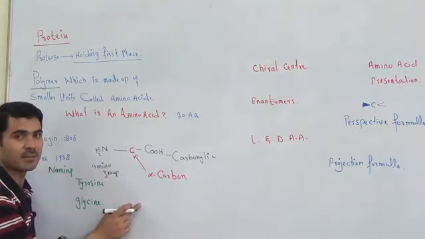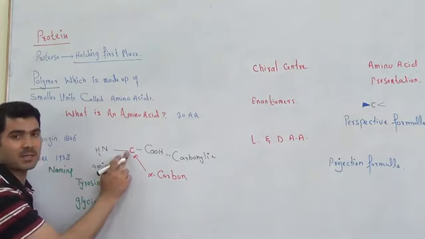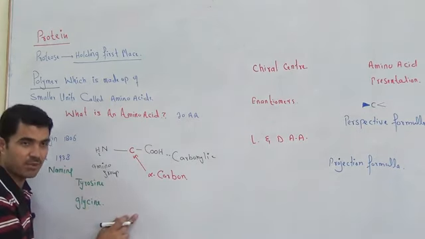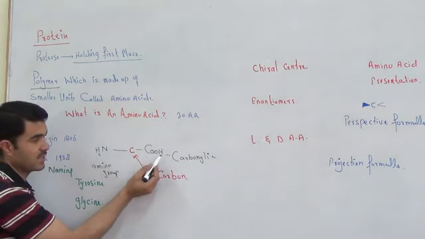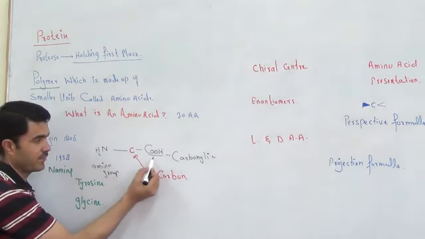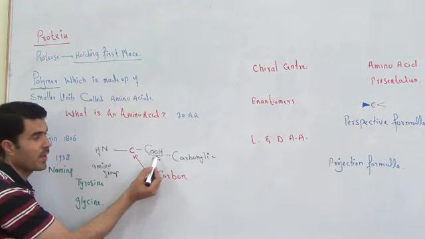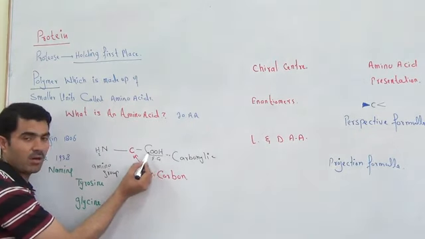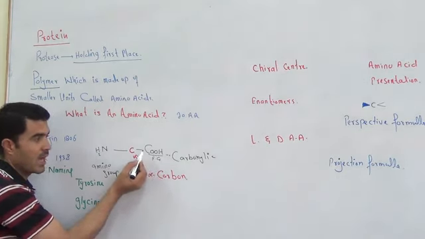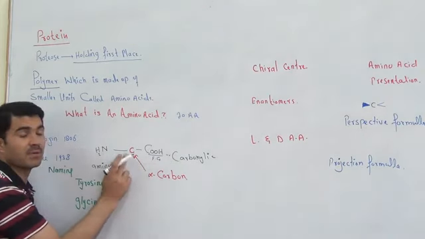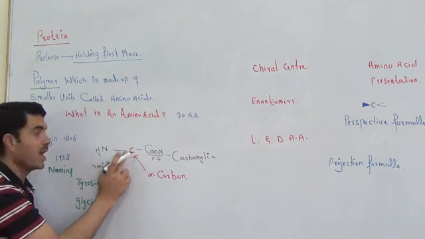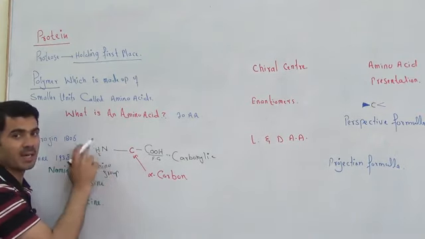called the alpha carbon. Remember, the alpha carbon is given the name alpha because of the carbon of the functional group. Look at that, this is a functional group. If I say FG, that is your functional group. So the carbon of the functional group, after that carbon, any carbon which comes first will be given the name alpha, and then beta and gamma and so on.